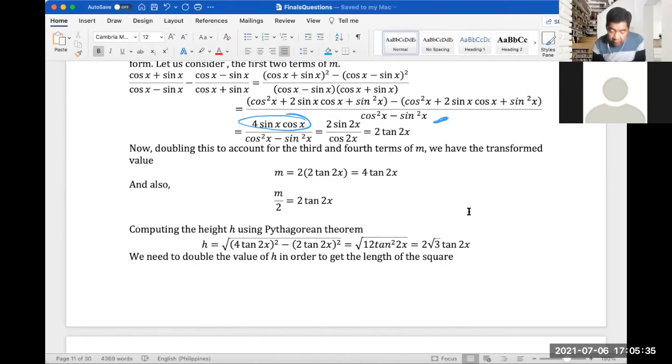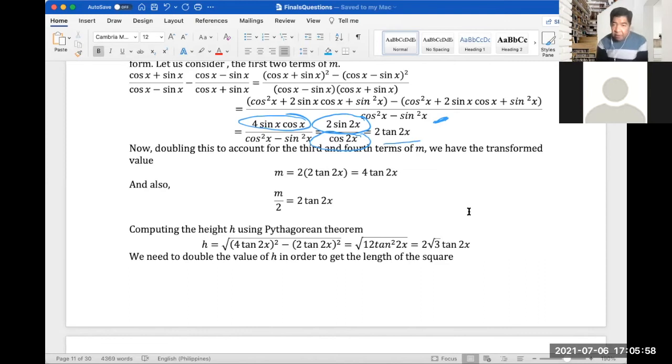And we know that cosine squared x minus sine squared x is equal to cosine 2x. This is a double angle formula. Similarly, 2 sine x cosine x is sine 2x. So sine 2x over cosine 2x is tangent 2x.